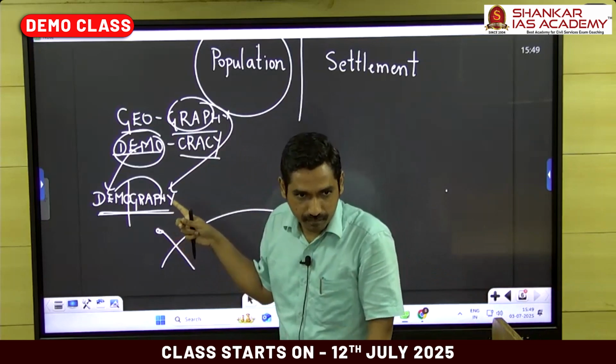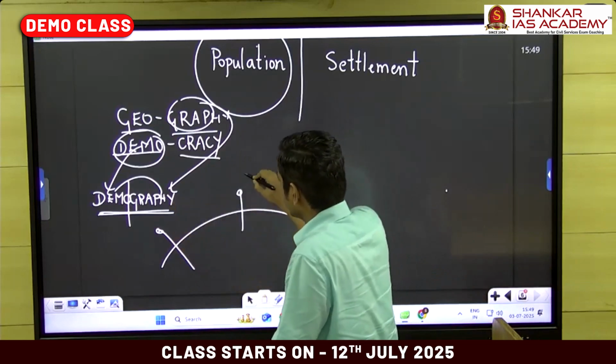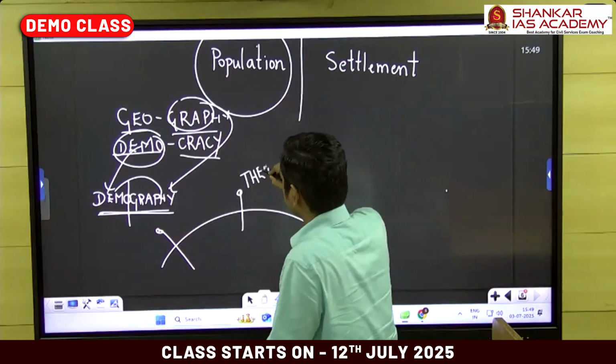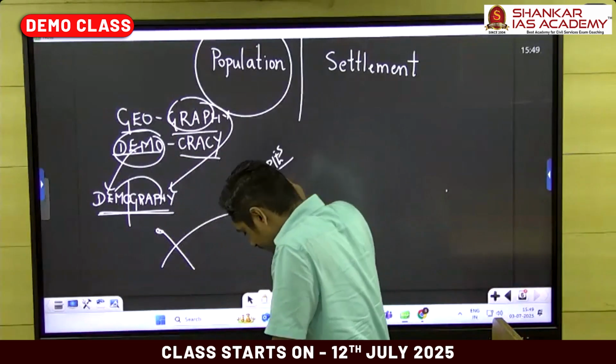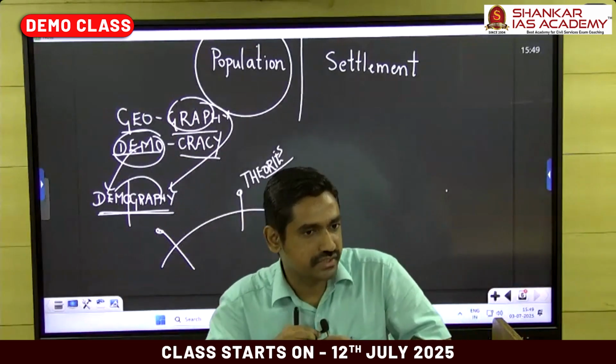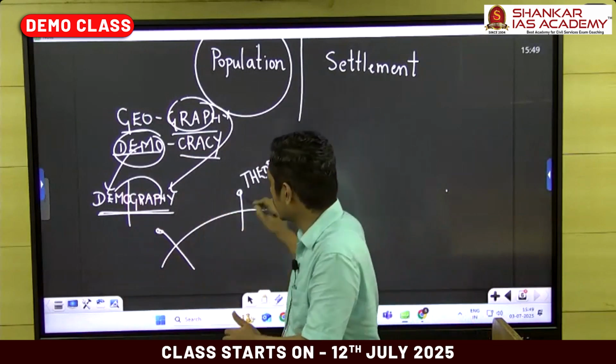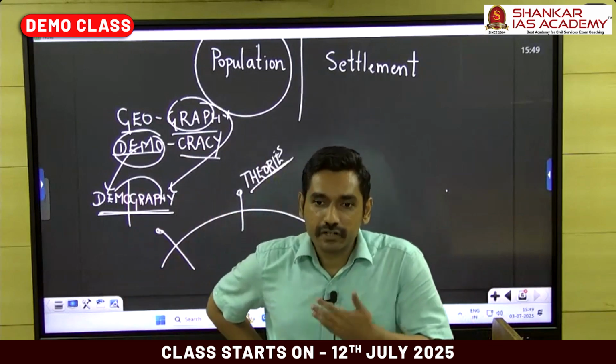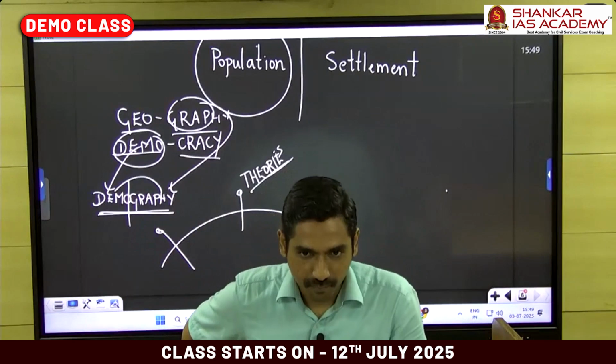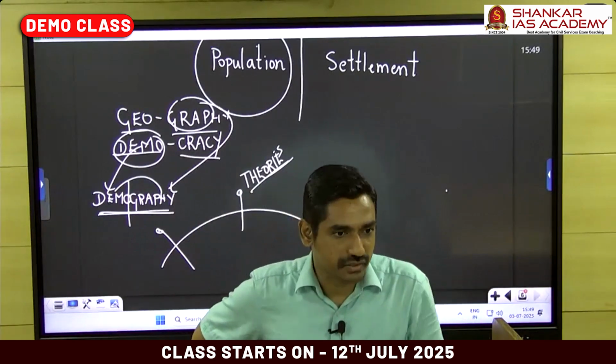Logic makes sense. Now we have, of course, population theories. For general studies, this is actually not needed. In general studies, it's only basic demographic features you'll work on, how population changes. But this time, there are different geographers who have given theories. These are the reasons why population changes.